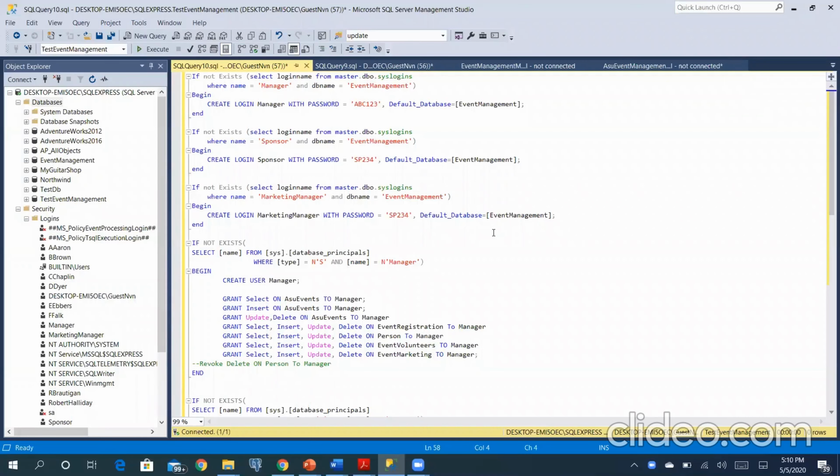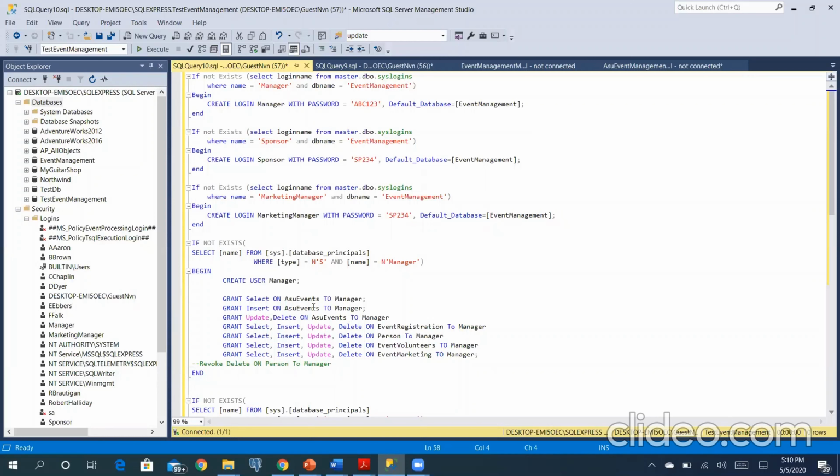Once we created the various tables and implemented various DDL commands, we went on to implement the DCL commands, using which we created various server logins. This is mainly done for security purposes. You can see that we have created logins here like manager, sponsor, marketing manager on the server, which is also found in this part of the screen.